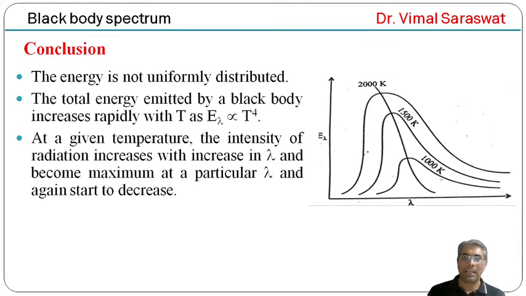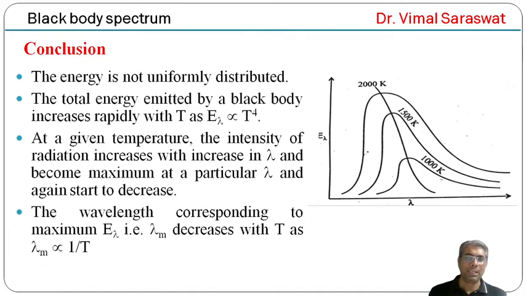At a given temperature, the intensity of radiations increases with increase in wavelength lambda and becomes maximum at a particular wavelength, and again starts to decrease. So it is clear from this energy spectrum that at a given temperature, the value of E lambda increases with lambda, reaches a maximum value and then starts to decrease with the increase in lambda.